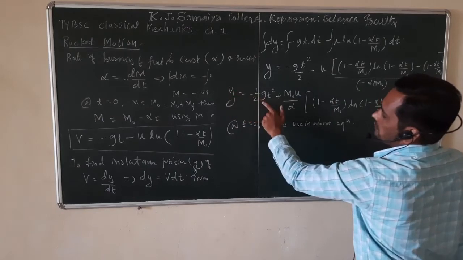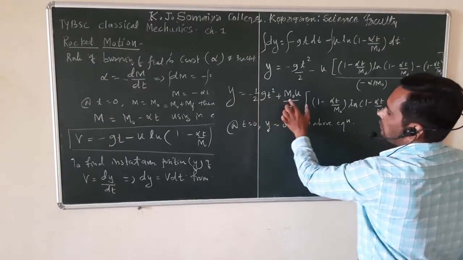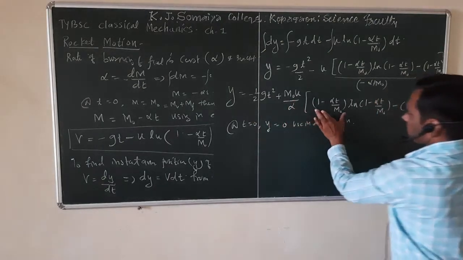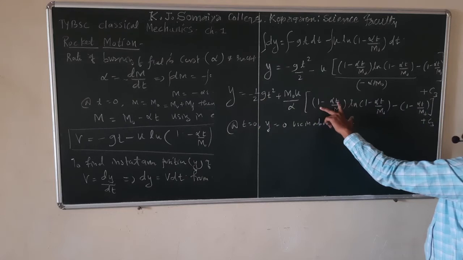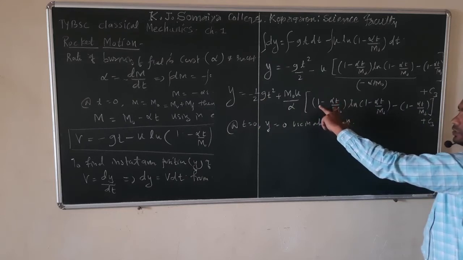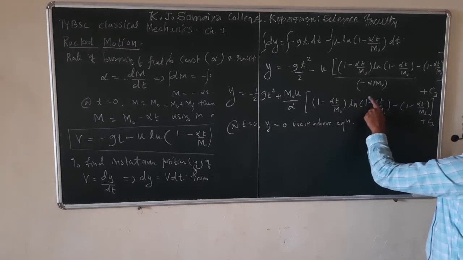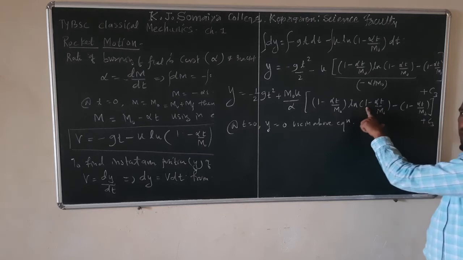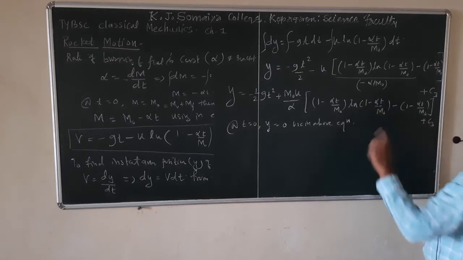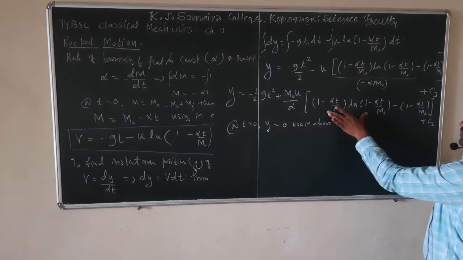If you put t equal to 0, this factor m0 u upon alpha stays in the bracket. 1 minus 0 remains 1. ln of 1 minus 0 becomes ln of 1, and we know that ln of 1 is 0. So this whole first factor becomes 0.